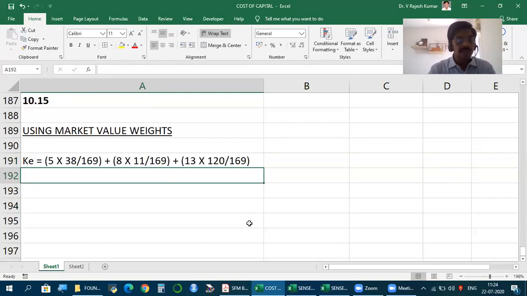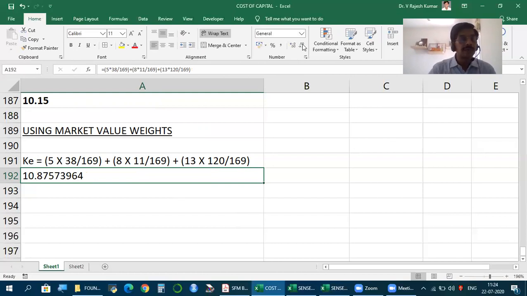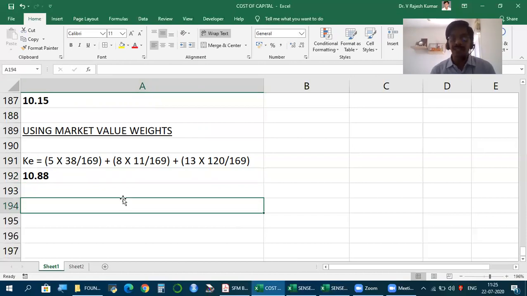So it is 5 into 38 by 169, plus 8 into 11 by 169, plus 13 into 120 by 169. So you get 10.88% something. This is the WACC.